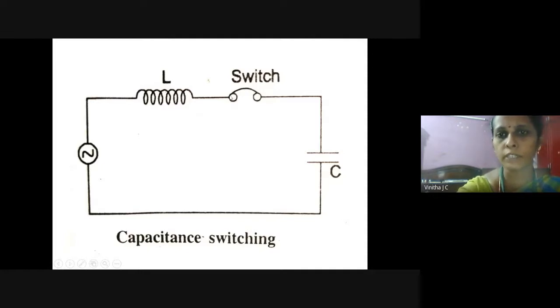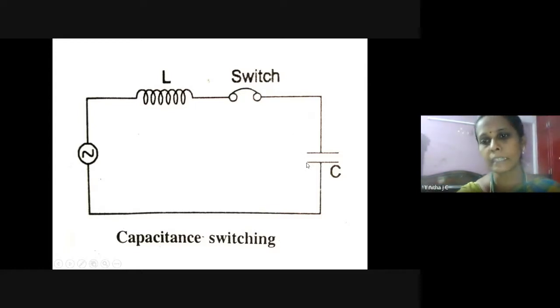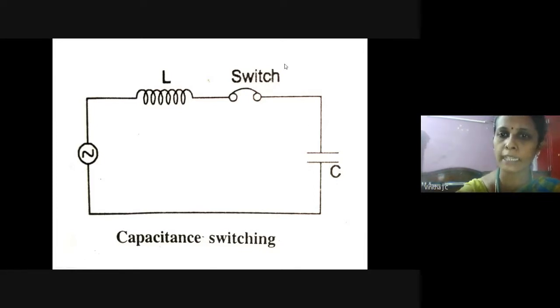Whenever the switch is in the closed condition, the capacitor is continuously charged in the circuit. But whenever the switch opens, there is no flow of current. So the capacitance cannot charge, and it cannot discharge, because the circuit is in open condition and there is no path for the movement of electrons.